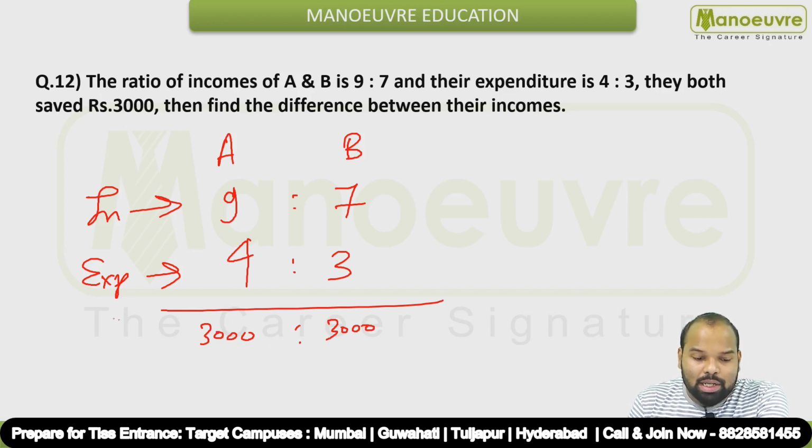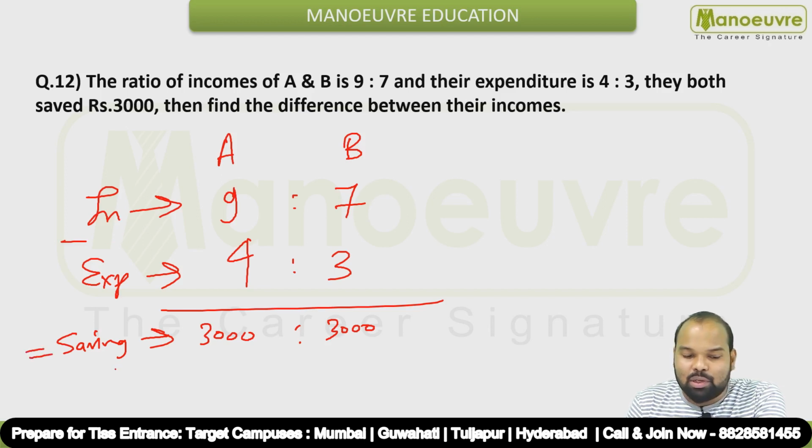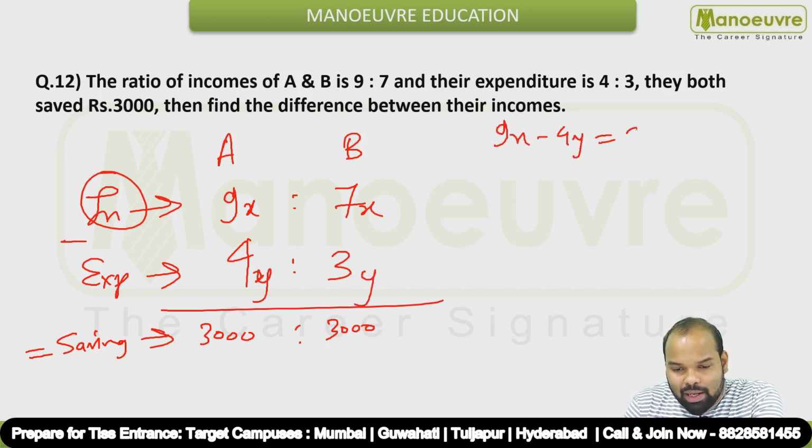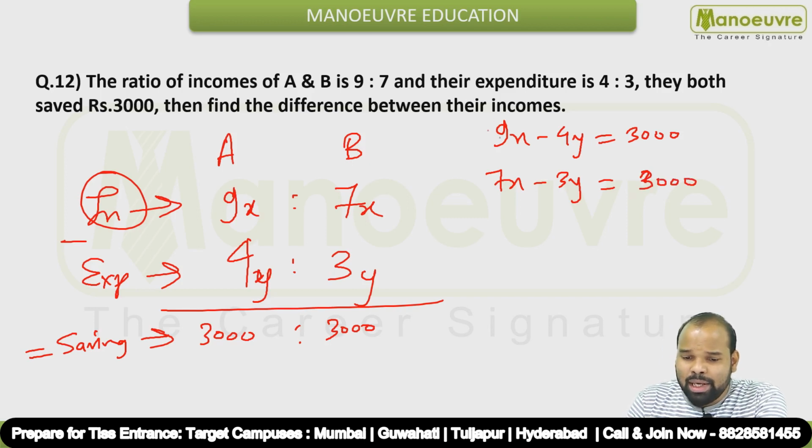Okay, so what is the formula for saving? The formula for saving is income minus expenditure is equal to saving, correct or not? But you cannot directly take the ratio over here because the common multiple of income will be X. You can take the common multiple of the ratio of income as X and the common multiple of the ratio of expenditure as Y. So what is the formula now? 9x minus 4y is 3000 and 7x minus 3y is also 3000. So if you solve these two equations, you will be getting the values.